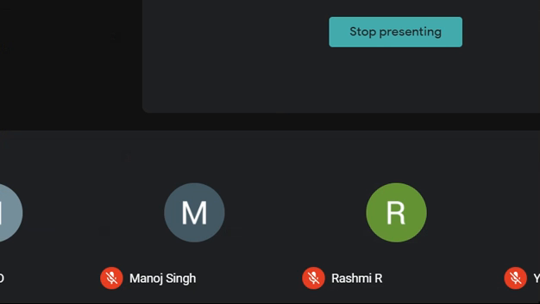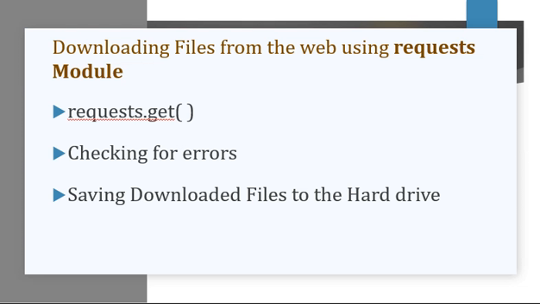Okay. Then, what does this request module do? The request module has the get method, that is, the get function. This request module allows you to download the content from the file. Under web browser, you have the open function that launches the browser with the specified URL you have passed.